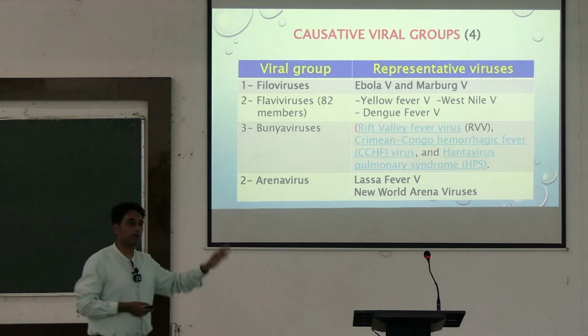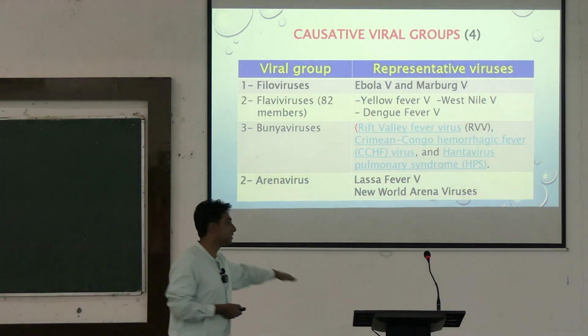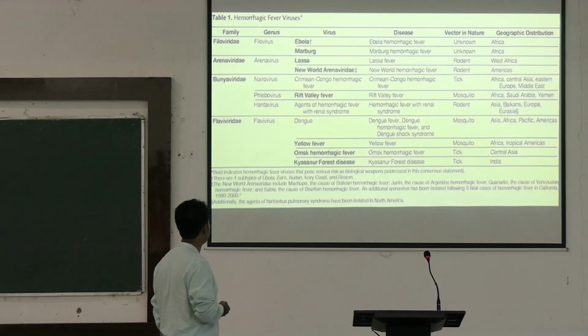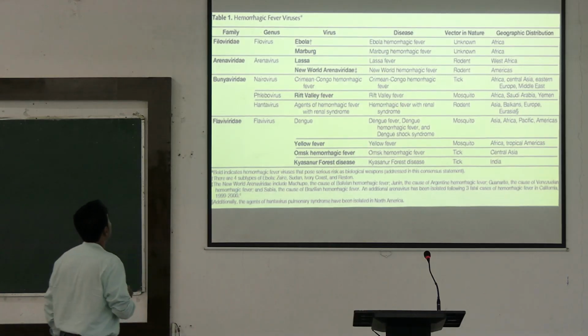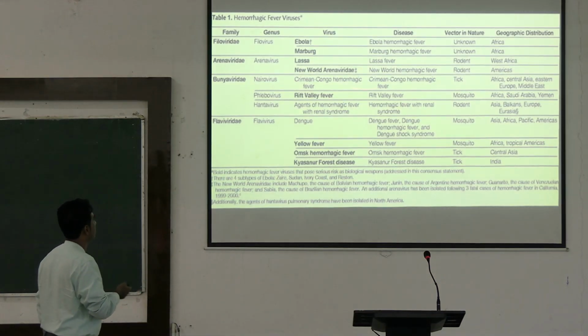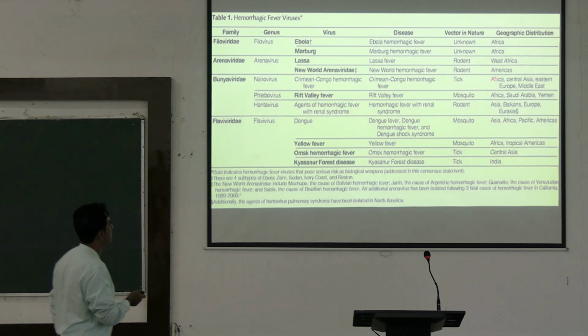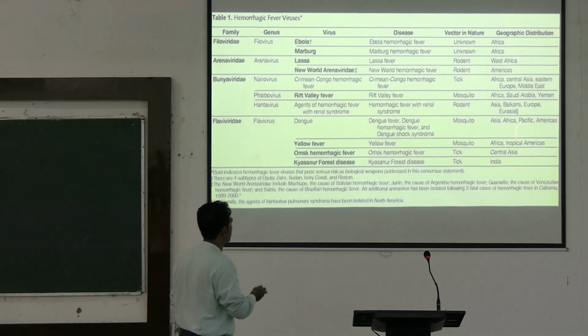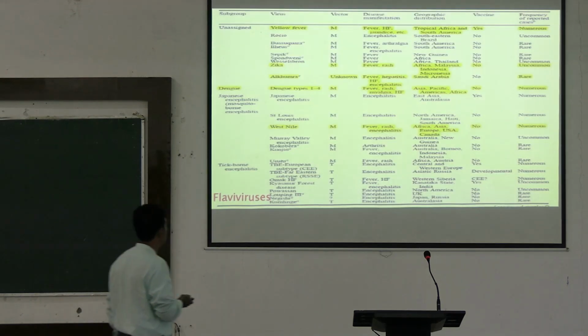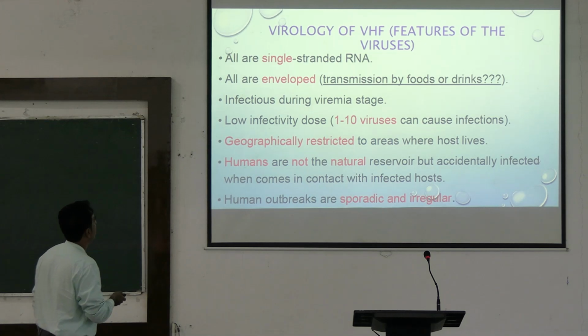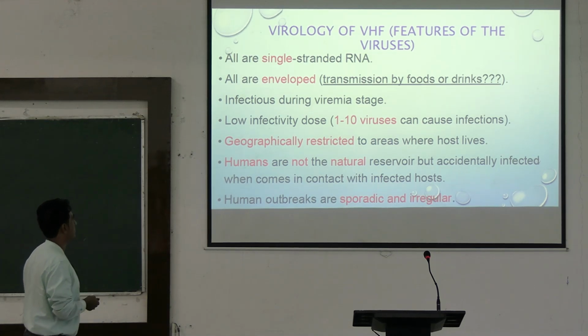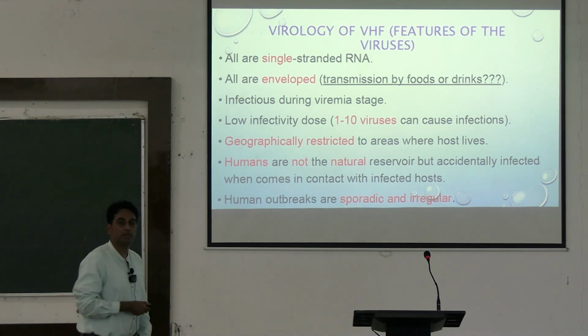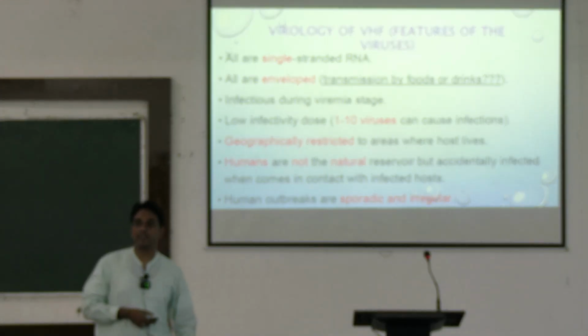You will have to remember all the names of at least all these 4 viral groups. Among these are the larger classification, and with the vectors and geographic distribution, you don't have to remember so much. Now coming on to the biological features, all of them are single-stranded RNA viruses.